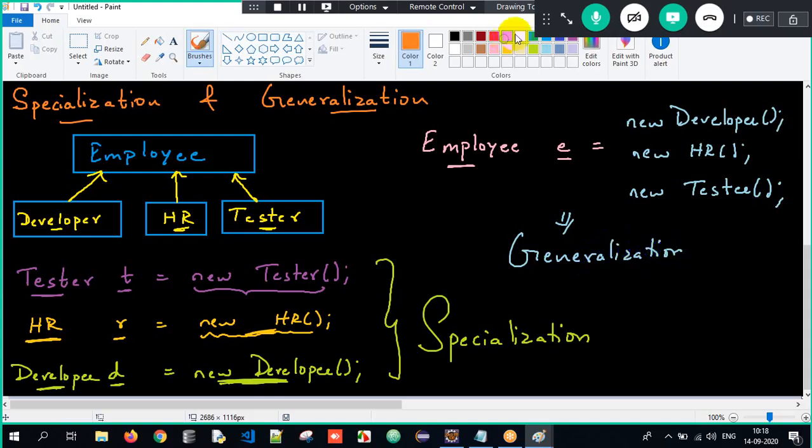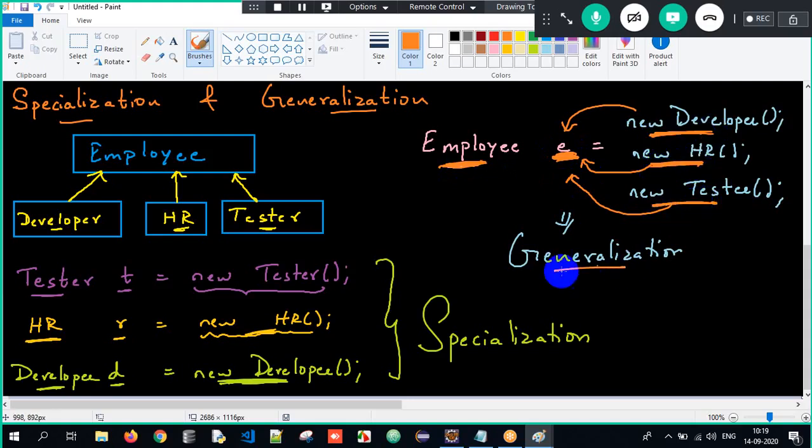What is upcasting, guys? Creating an object of a subclass and storing it into a reference E, which is of type superclass. So into a single reference type, which is of type employee, I can store a developer object, HR object, tester object. That is called generalization. But if I write tester T, only tester object; HR R, only HR object; developer D, only developer object. Got it? So this is called specialization and generalization.